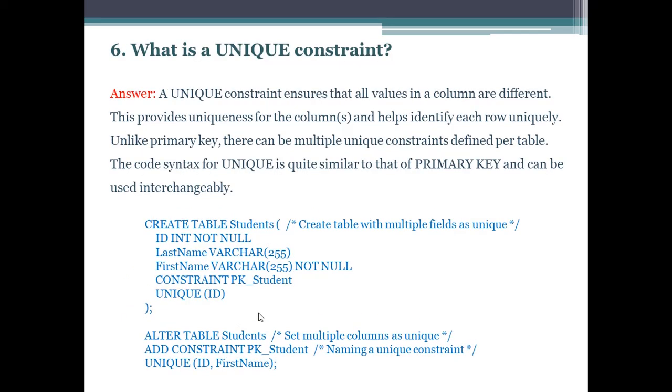So the next question is, what is a unique key constraint? A unique constraint ensures that all values in a column are different. This provides uniqueness for the columns and helps identify each row uniquely. Unlike primary key, there can be multiple unique constraints defined per table. The code syntax for unique is quite similar to that of primary key and can be used interchangeably. So here is the syntax for writing a unique key constraint.